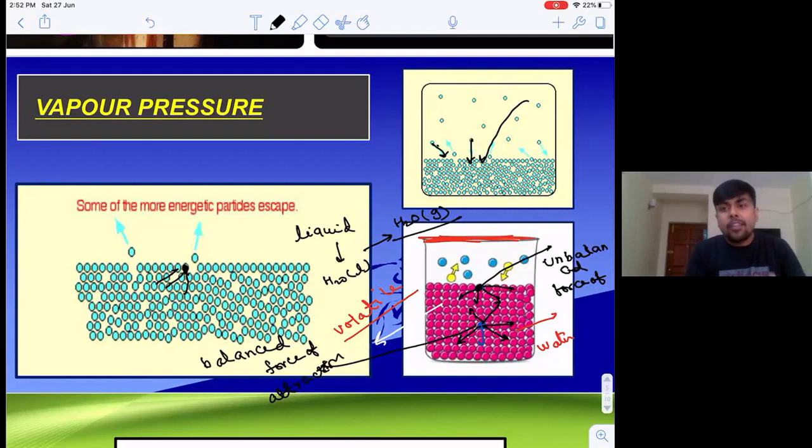So can I say, as soon as the molecule leaves the surface, the process of evaporation will start, right? And initially only evaporation will be there. With the progress of time, now we have sufficient gaseous molecules in the beaker which is closed. Now these molecules will collide with each other, and during this process they are losing their energy and finally again entering into the liquid surface, entering into the bulk of the liquid, and they are undergoing the process of condensation. So after some time, the process of condensation will also start, right?